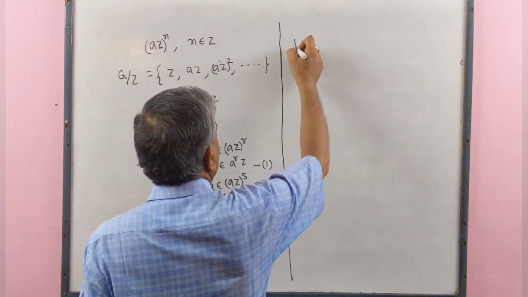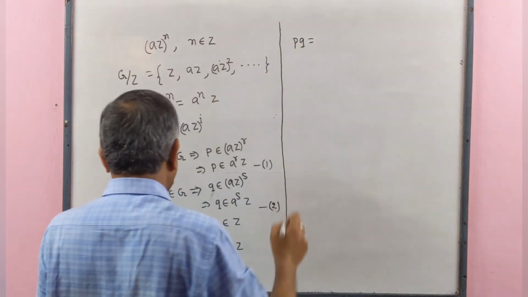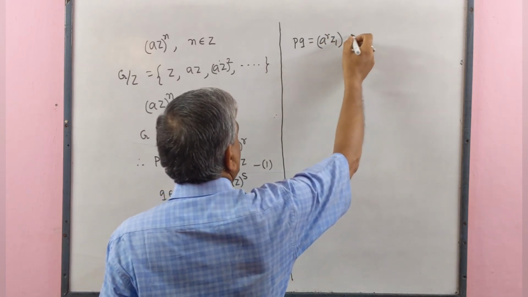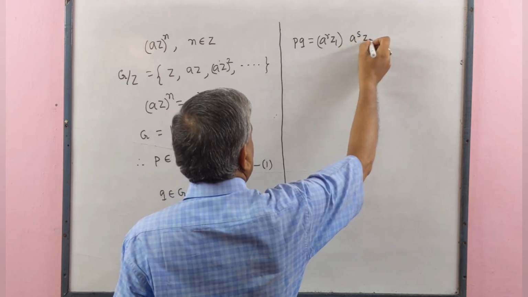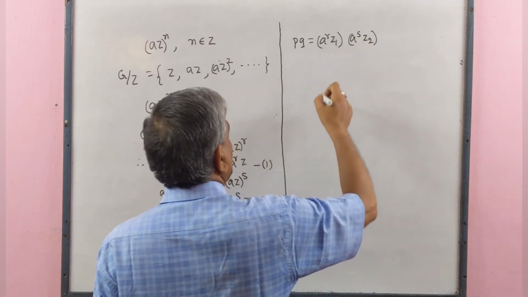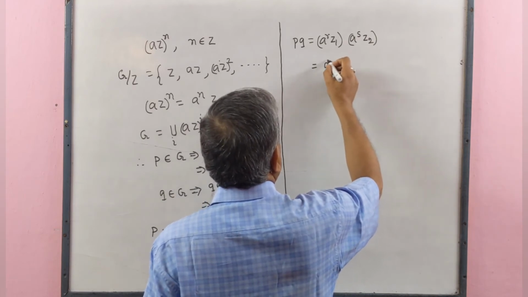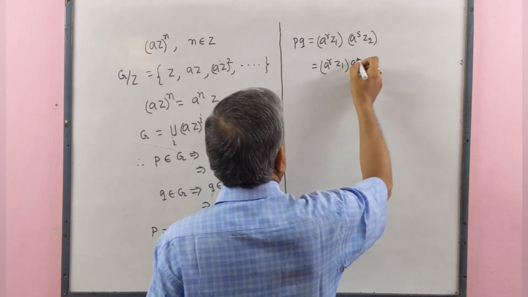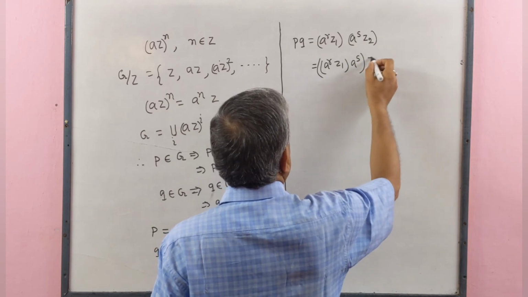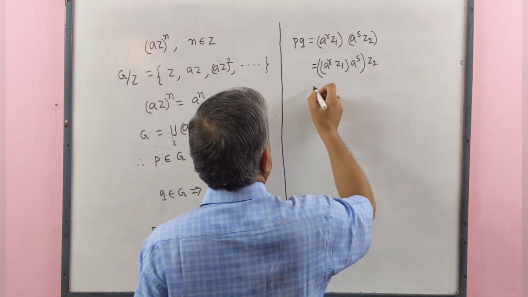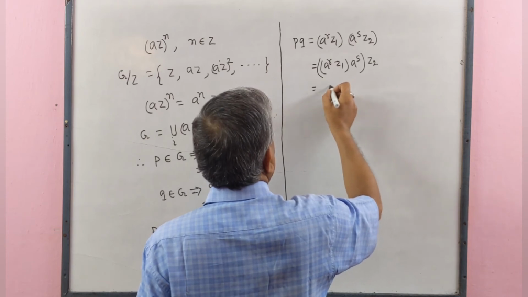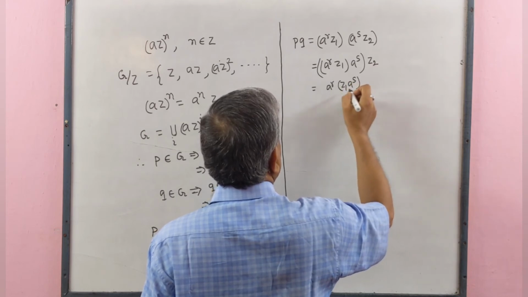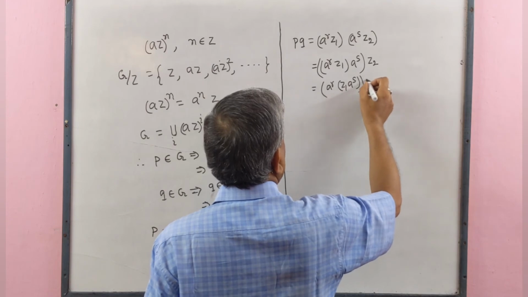Now, p operation q equal to a^r z1 a^s z2. By associative law, a^r (z1 a^s) z2.